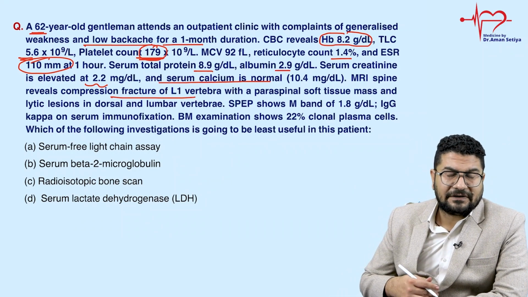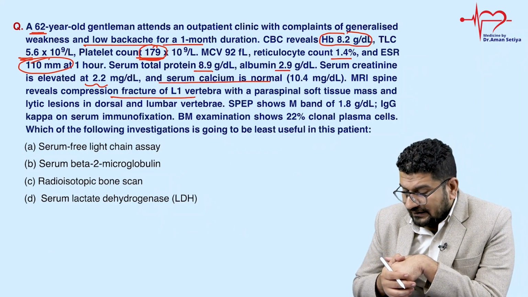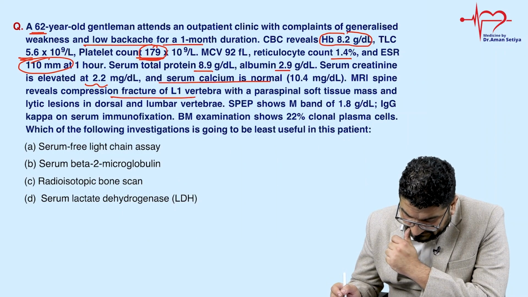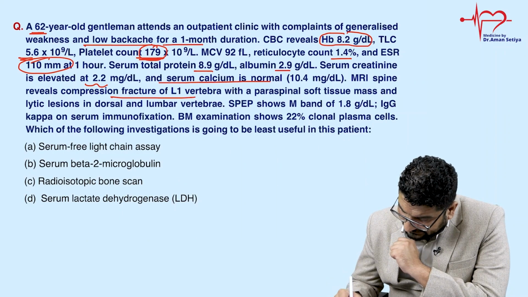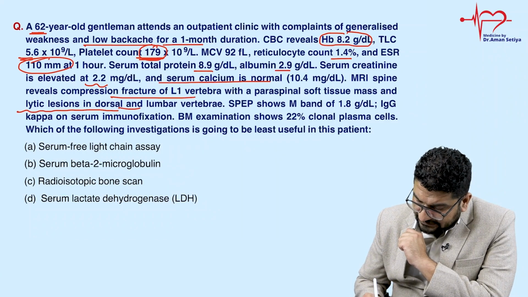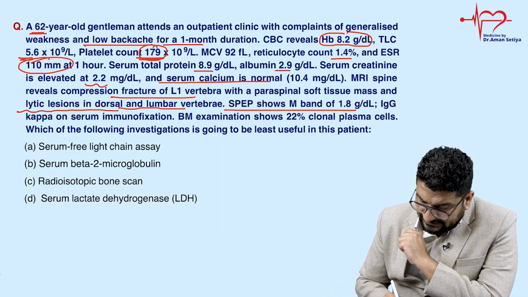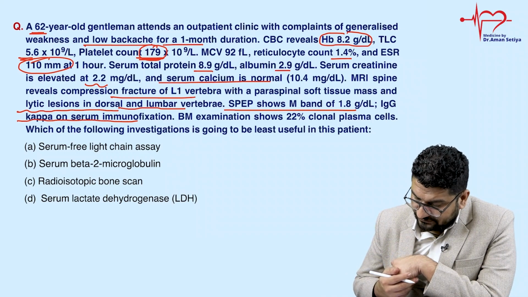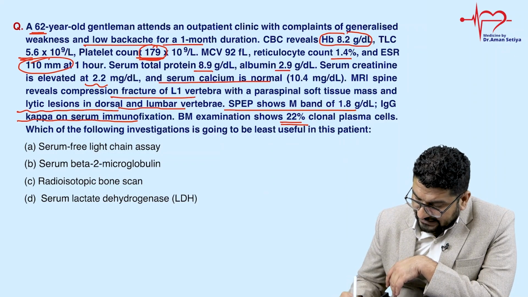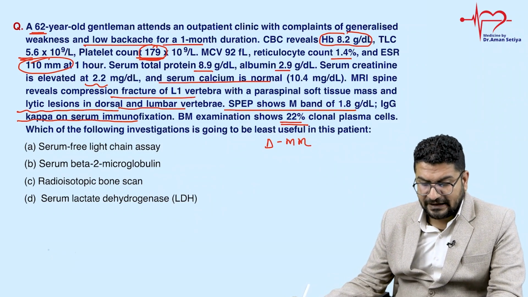So again, you can see the patient is having all the CRAB features which I have discussed in multiple myeloma. You can notice calcium is normal in this case. MRI reveals compression fracture with paraspinal soft tissue mass. Lytic lesions are seen in dorsal and lumbar vertebra. SPEP showing M band, means M spike is there. IgG kappa on immunofixation. Bone marrow examination showing 22% plasma cells. So diagnosis is simple. Diagnosis is multiple myeloma. I hope most of you have made the diagnosis.